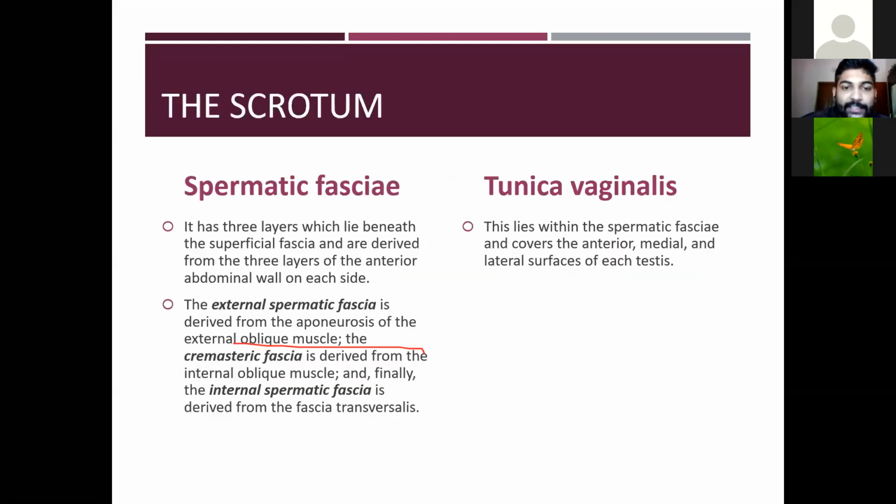Then the spermatic fascia. Earlier I said it has three layers, which lie beneath the superficial fascia and are derived from three layers of the anterior abdominal wall.